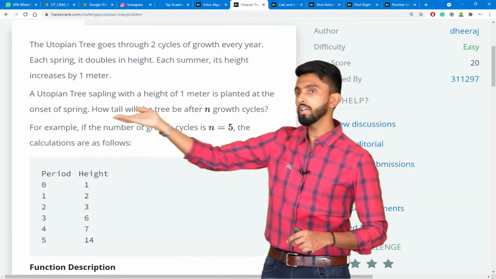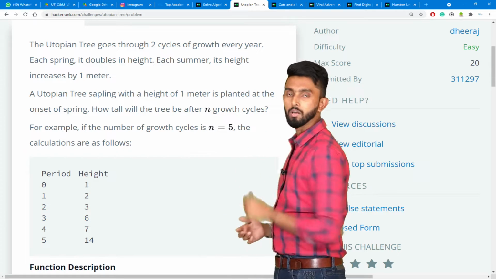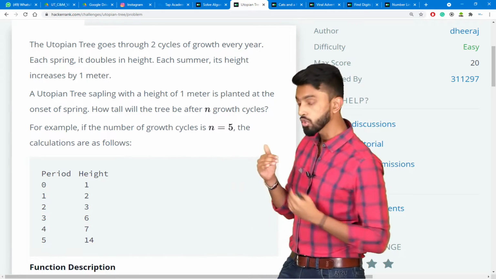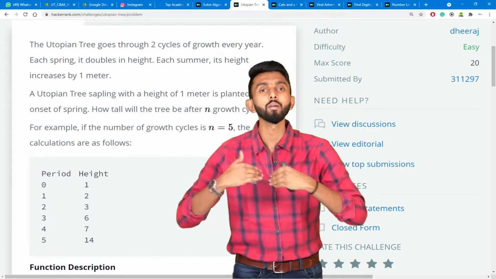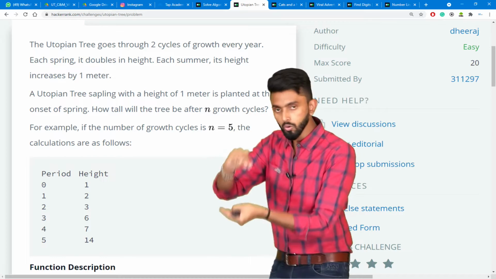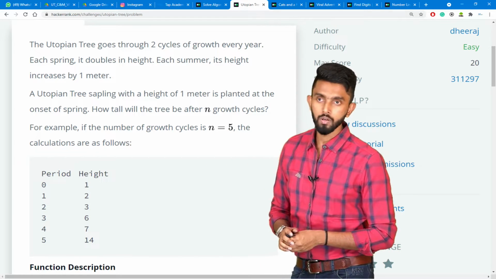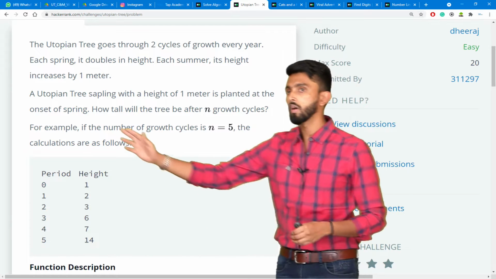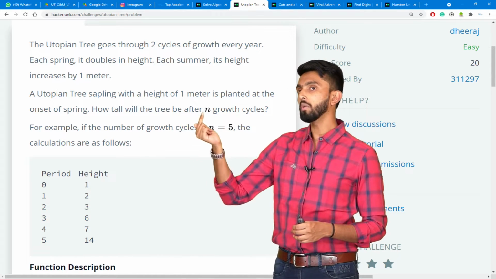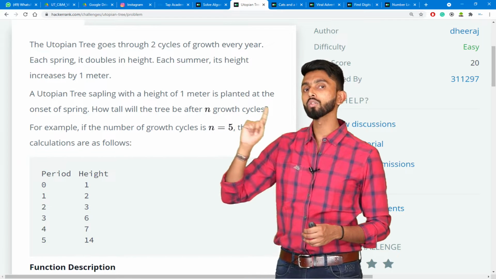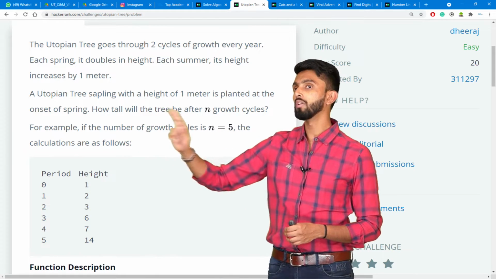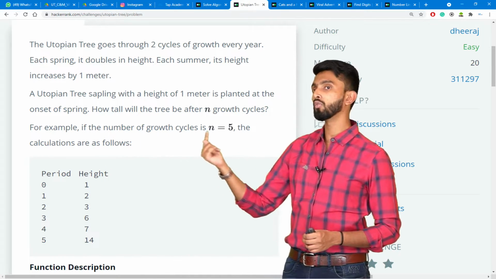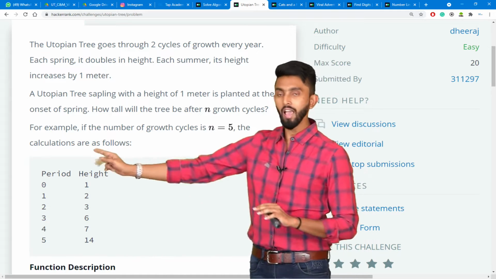A Utopian Tree sapling with a height of 1 meter is planted at the onset of spring. Now, what does onset mean? Onset means beginning. At the beginning of spring, they plant one Utopian Tree, and its height is 1 meter. Next, how tall will the tree be after n growth cycles?